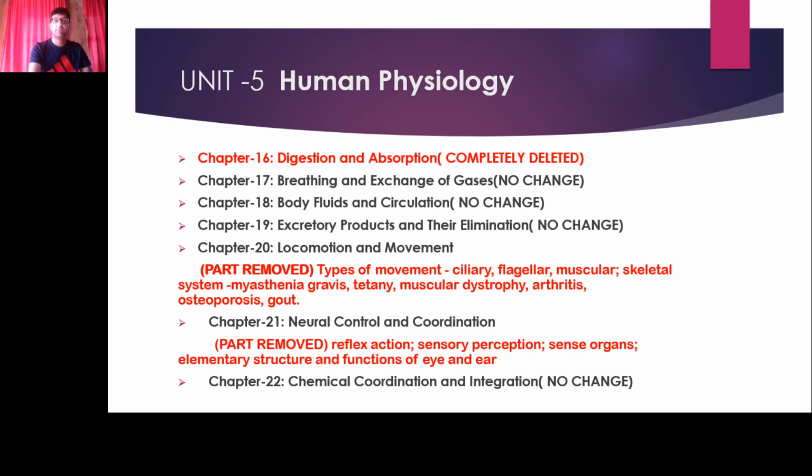Human physiology contains 7 chapters: chapter number 16, 17, 18, 19, 20, 21, 22. Chapter number 16 is about digestion and absorption. This chapter is very easy because you must have read this unit in class 10th also, because the life processes are all there briefly. Digestion and absorption, this chapter has been completely removed from the syllabus. You need not worry about this, you need not prepare this chapter for final exams.